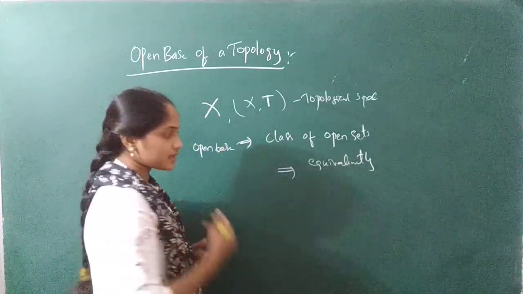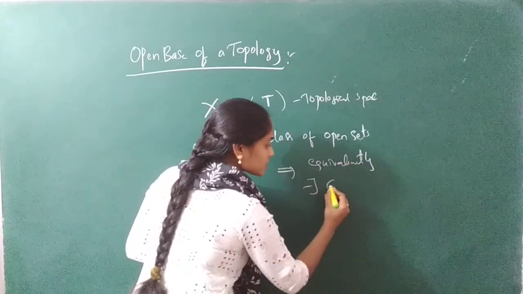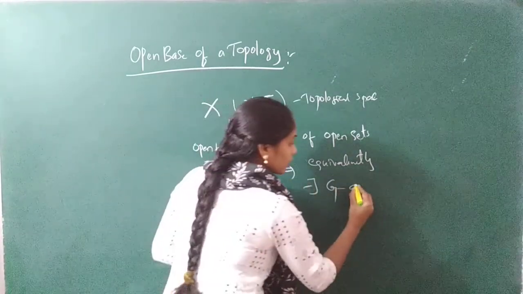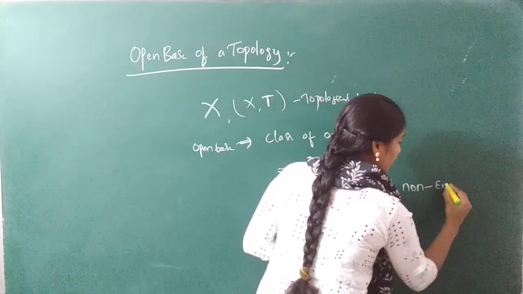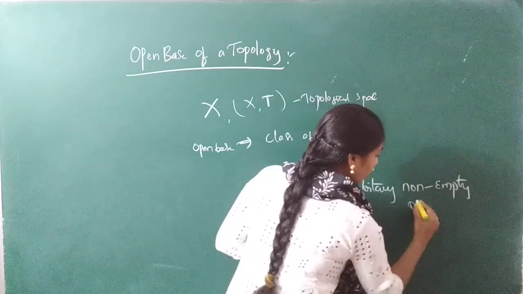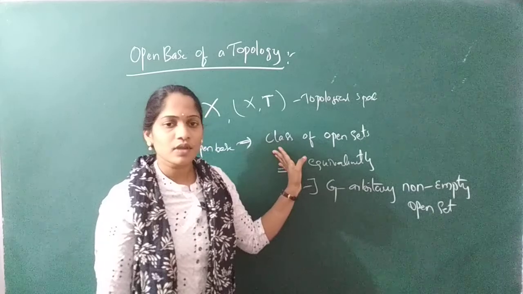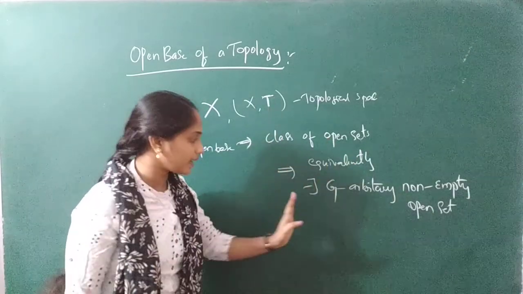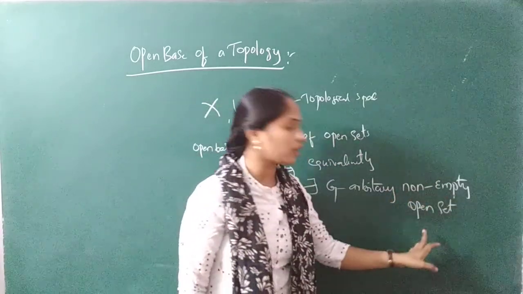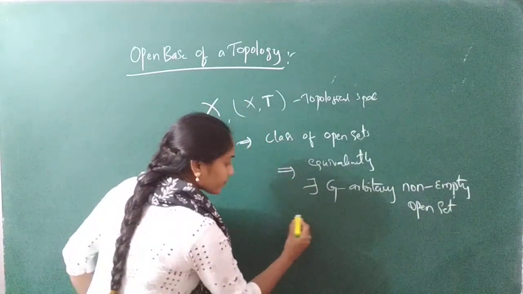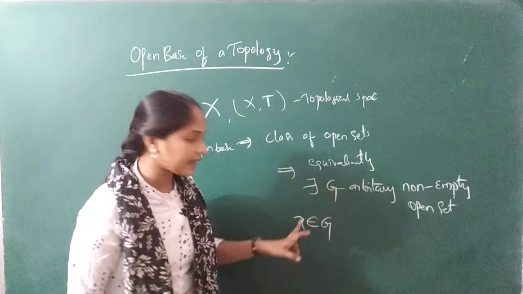Or else you can say, take some class of open sets, and for every arbitrary non-empty open set G and a point x in G, that is G contains the point x,